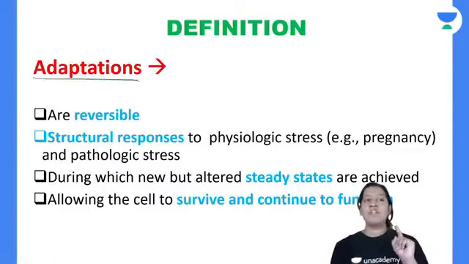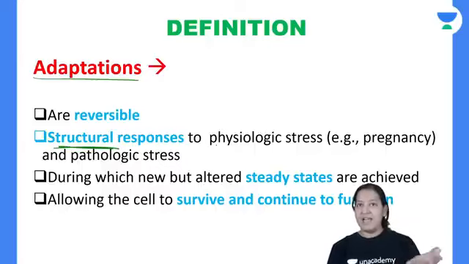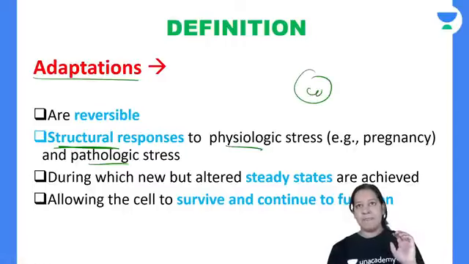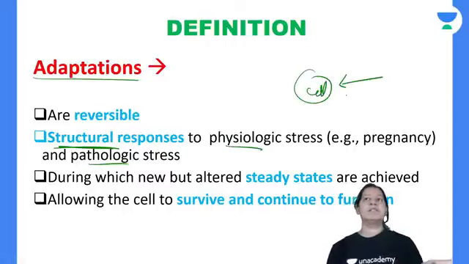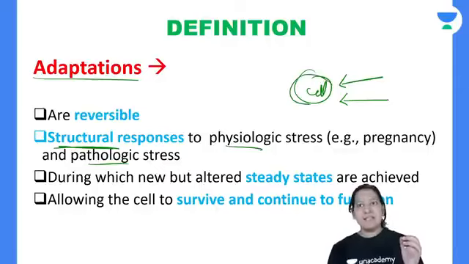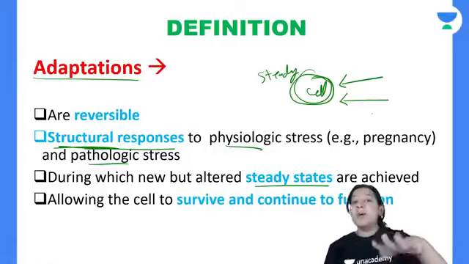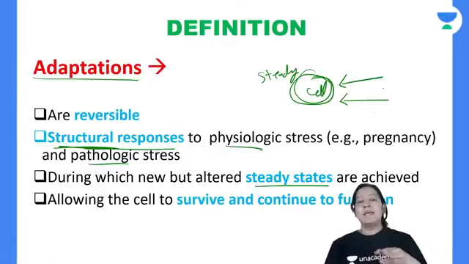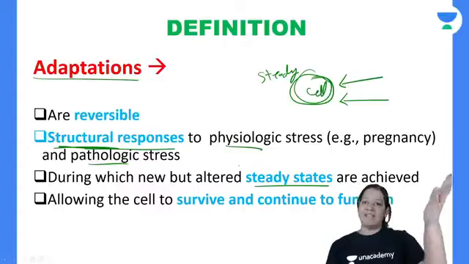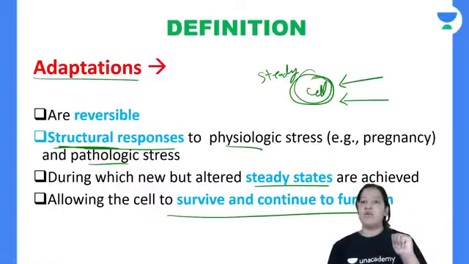Listen. What are cell adaptations? These are the structural changes of a cell due to physiological or pathological stress. Whenever you provide either physiological stress or pathological stress on any cell, the cell will change its structure in order to achieve a new steady state. Earlier it was in a steady state, the cell was in homeostasis, but you have disturbed the homeostasis by causing stress. So to achieve a new steady state, the cell is doing this in order to survive and to continue to function.